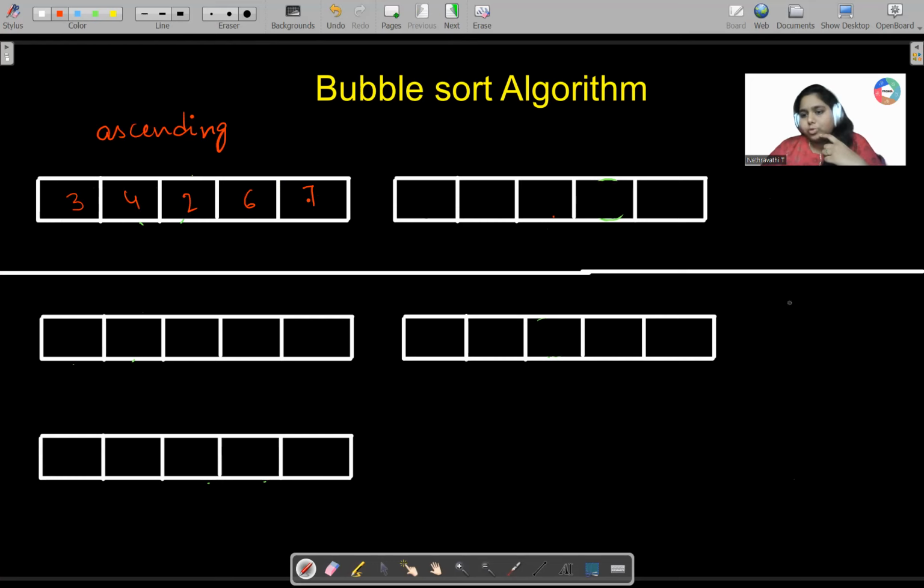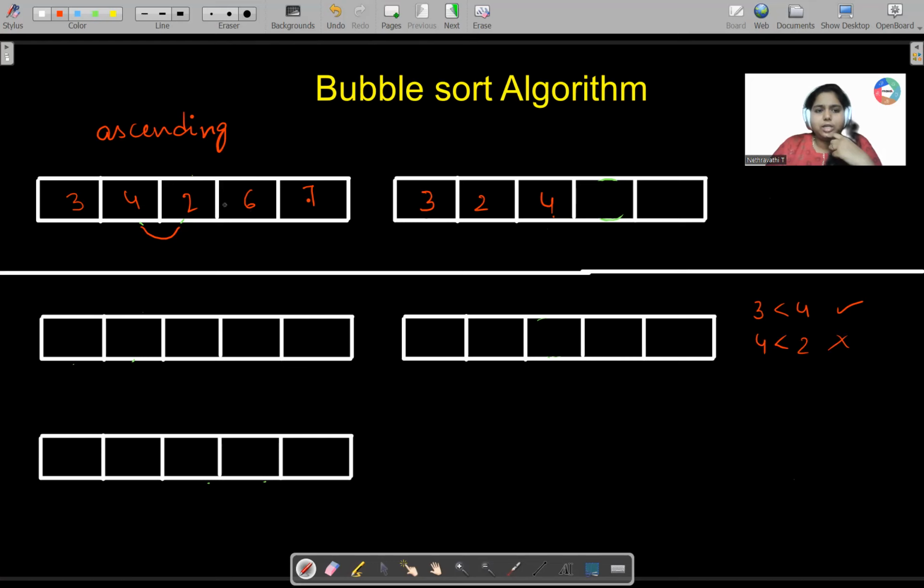So I'll just write a small table over here. 3 less than 4 is true, right? So here no sorting required. So 4 is less than 2. True or false? It is false. So here sorting required. So as a first step, what will happen? The sorting will happen here. 3, 2, 4 will be here. They are sorted.